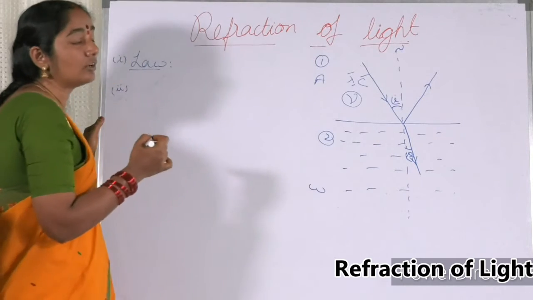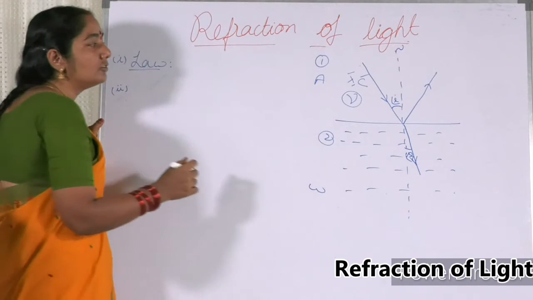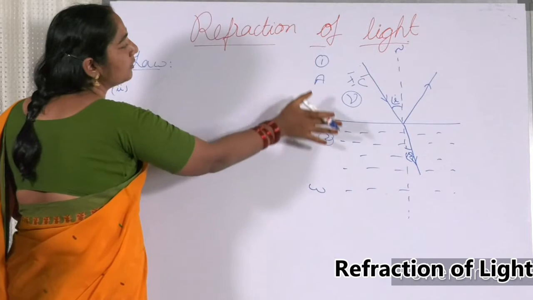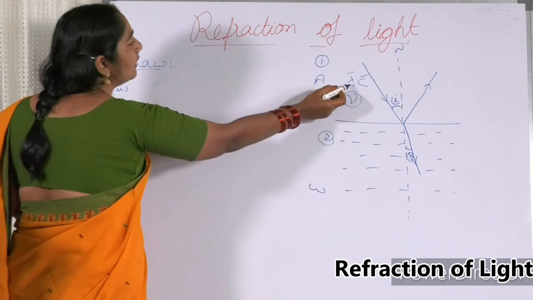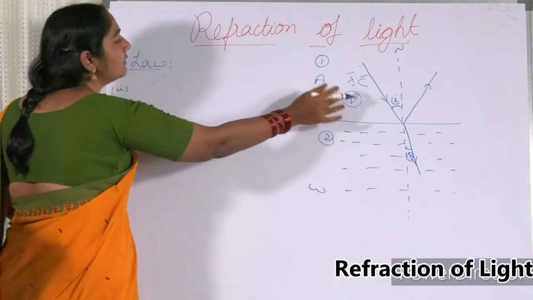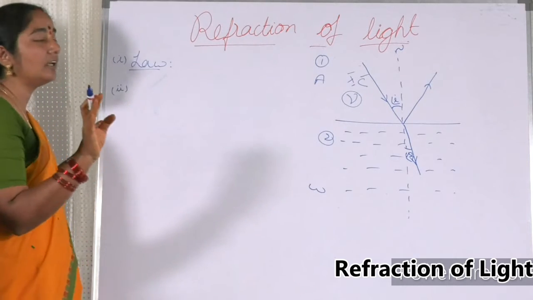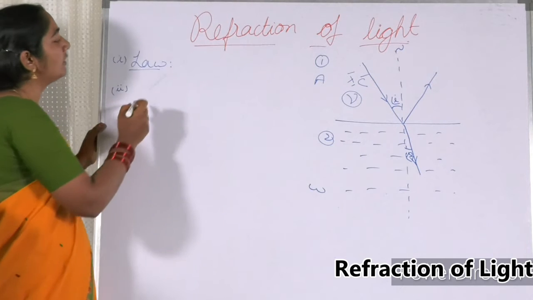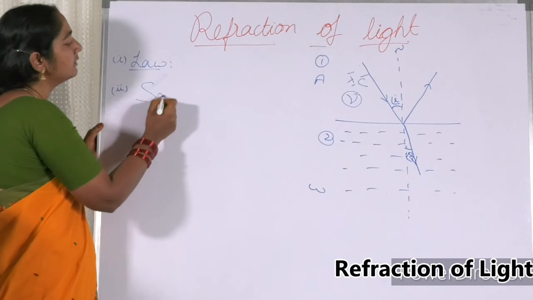It is fixed, constant. So, when a ray is moving from one medium to the other medium, the wavelength and the velocity are changing, but the frequency is not changing. This we can take it as a second law. And the third law, this is a very important law, that is Snell's law.